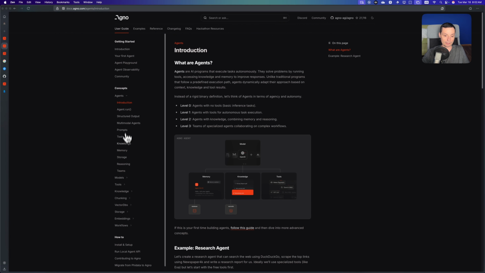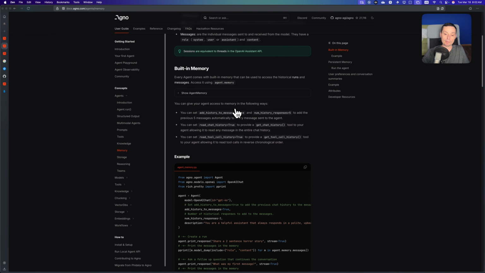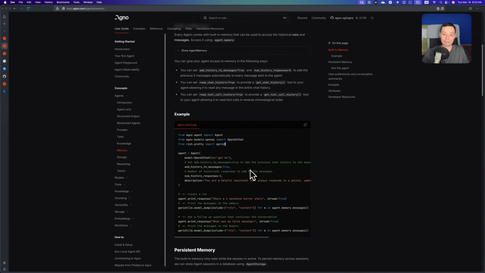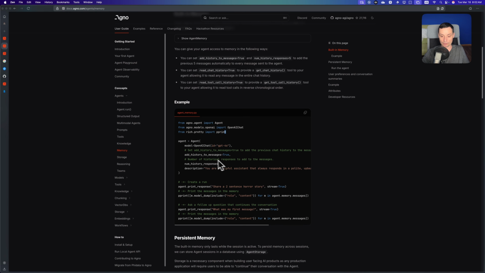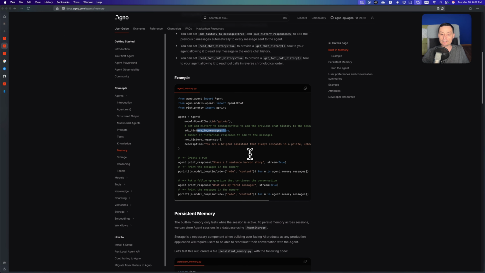Okay, and in here in agents memory, you see that you have the details about the memory. Again, all of these things were pulled from there, and you can just store the memory in the session directly to not create any database like this. The code is more simple. You don't need to install anything.